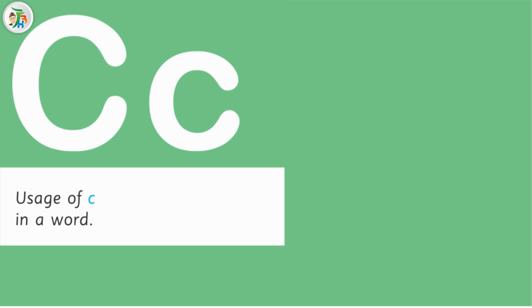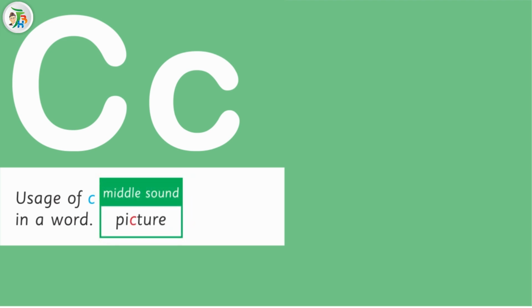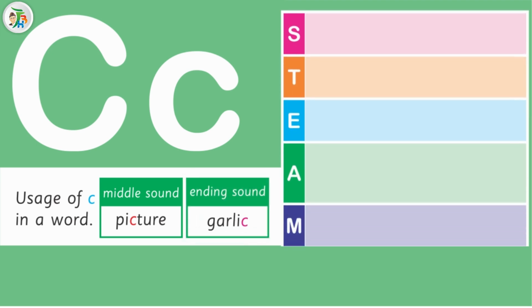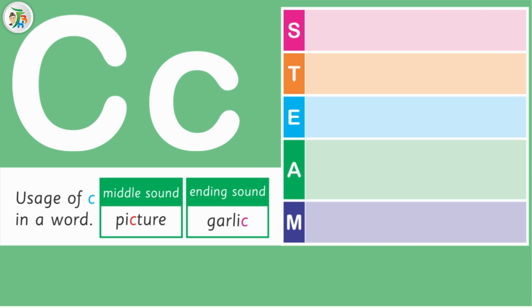The letter C can be in the middle of a word like picture. The letter C can be at the end of a word like garlic. STEAM activities. S. Talk about the camel. The camel is also used for transport in the desert.